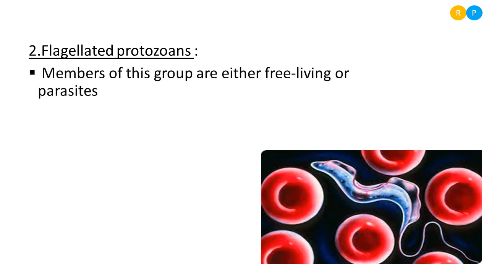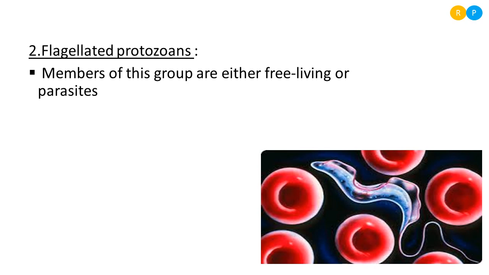So where do we find this flagellated protozoan? The members of this group are either free living or parasitic. Free living is nothing but they are not living inside another organism. Being free living, they feed on the food available in their habitat. And some are parasitic, as I told, trypanosoma here.